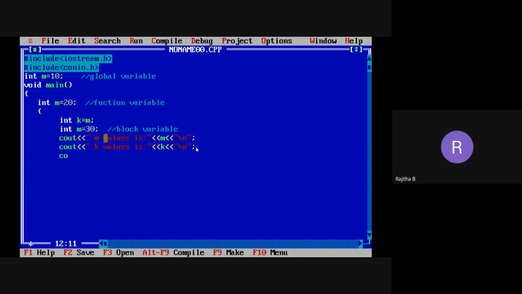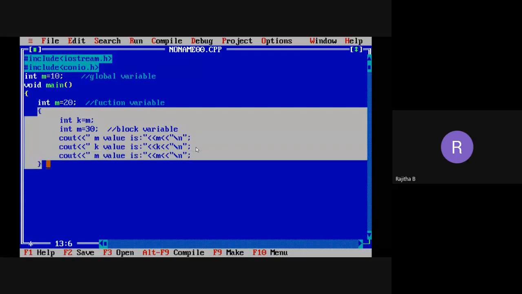Okay. Now I want to print one more m value. M value is, and I'm closing the block. And now we are outside of the block. So what does block mean? Open flower braces and close flower braces. So this is the block. Now I'm outside the block.